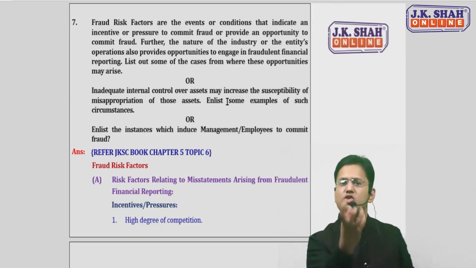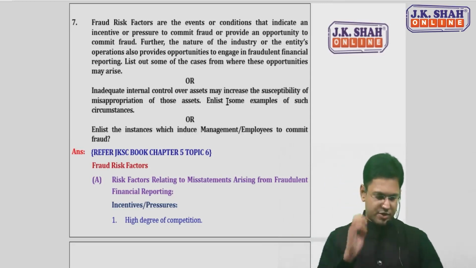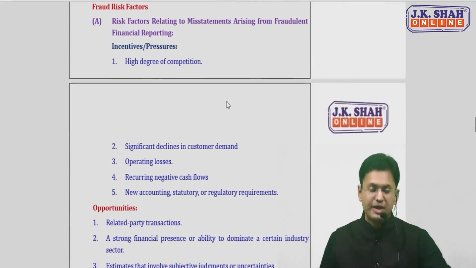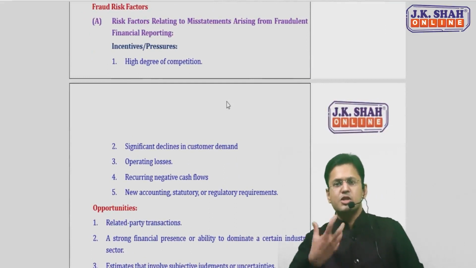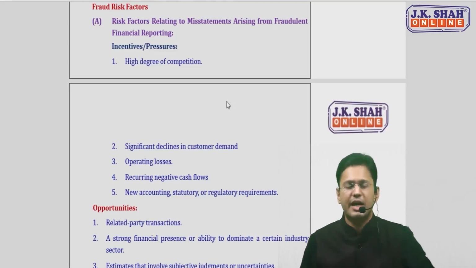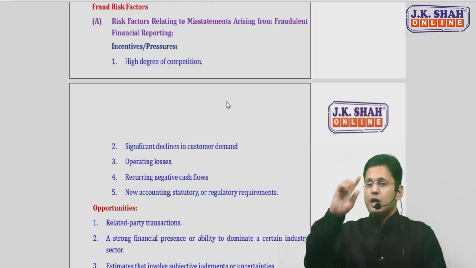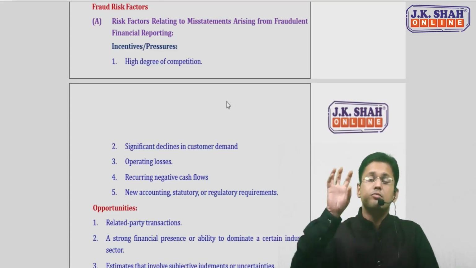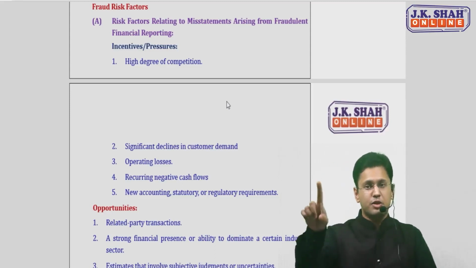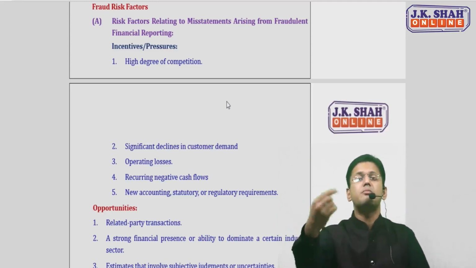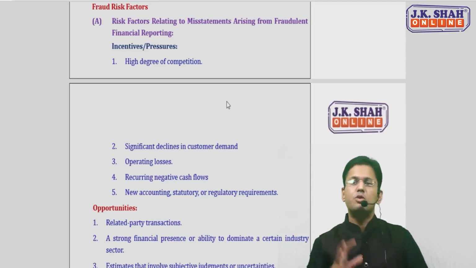And I've given a very small crux of every point here. First, we will be discussing fraud risk factors relating to misstatement arising from fraudulent financial reporting. 3 factors are there which induce management to commit fraud: one is pressure, one is opportunity, one is attitude. Now, what are the pressure points? Think sensibly, you will never get confused. The topic is misstatement arising from fraudulent financial reporting. Always keep in mind, these misstatements are often perpetrated by management. Manipulation is mainly done by management only, not the employees, the management at the higher levels.